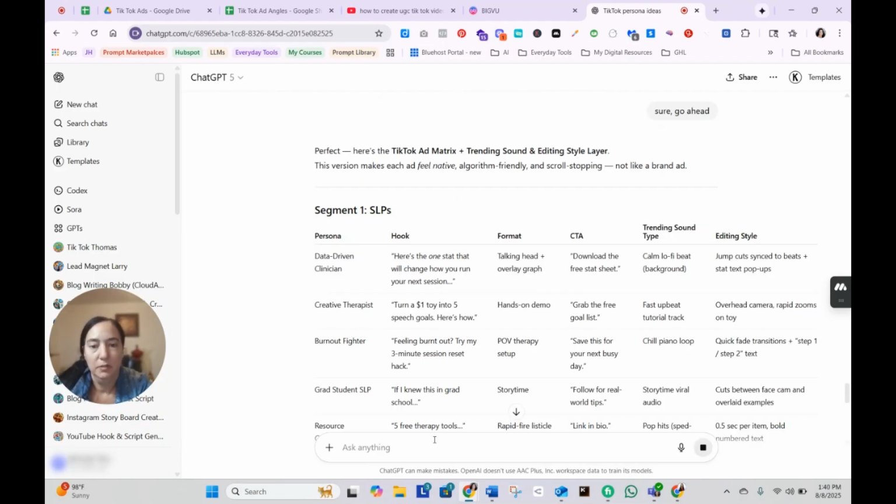Okay, persona, hook, format, CTA, trending sound: calm lo-fi beat background. Editing style: jump cuts, sync to beats, and stat text pop-ups overhead. So it's really going in hands-on. Okay, a $2 hands-on demo.